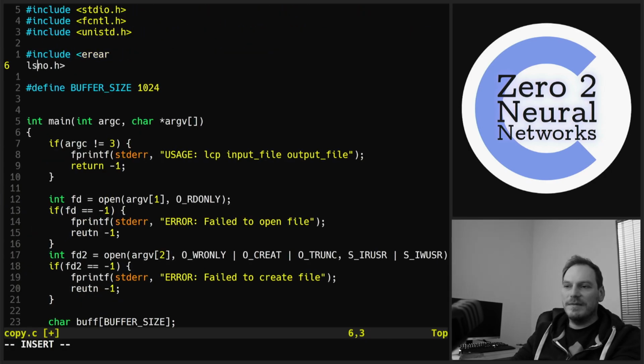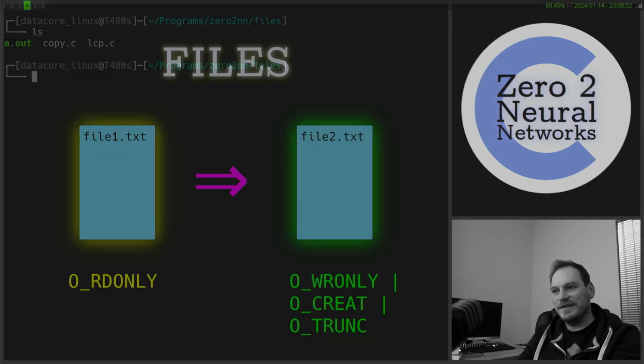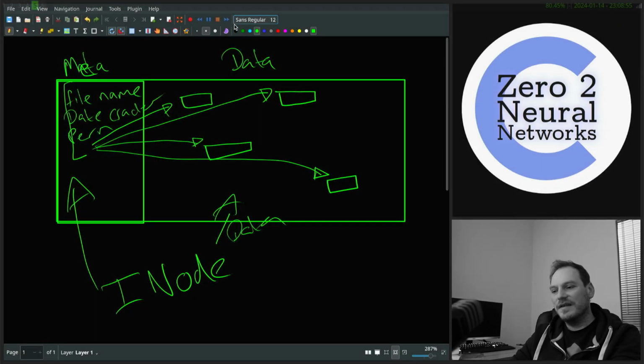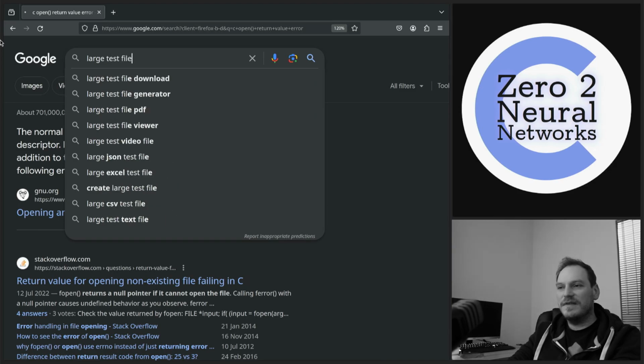We'll try our copy program with a massive file. I haven't got any massive files. It's the biggest file I've got on here. I could download a massive file, couldn't I? Large test file.